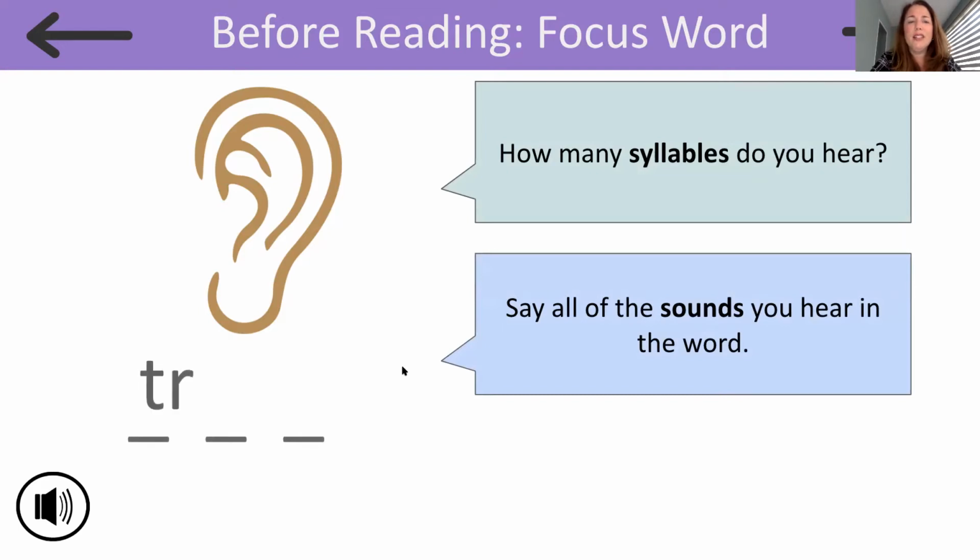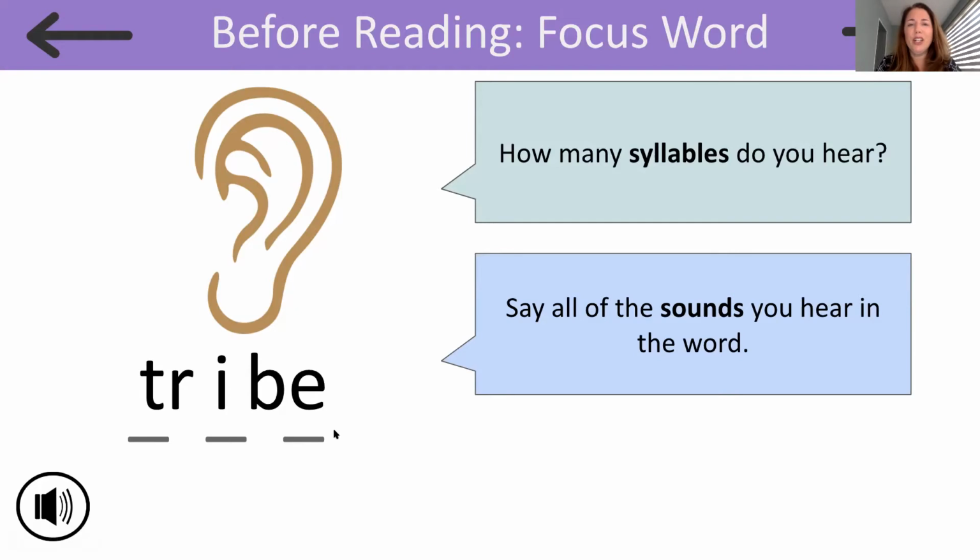Okay, let's see. The first sound you heard was tr, tr. And what's the next sound in tr? I, b. Right, we hear that long I sound. And what's the last sound you hear? Tr, I, b. Good, you hear that b sound. And we have our silent E at the end. That's how we know that the I is a long I sound that says I. All the long vowels, remember, say their name.